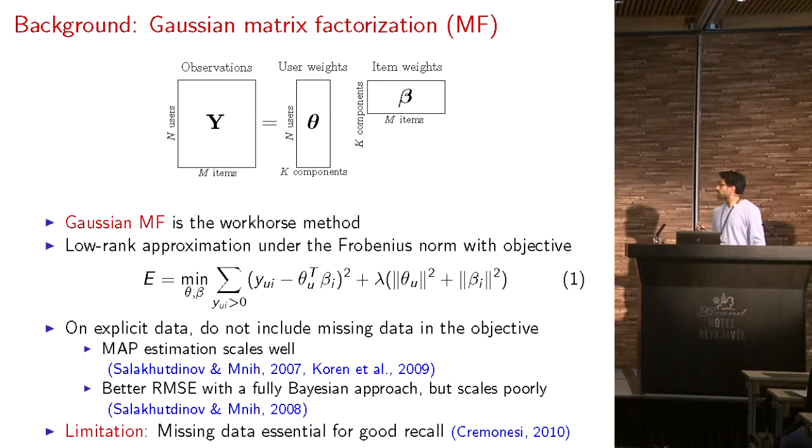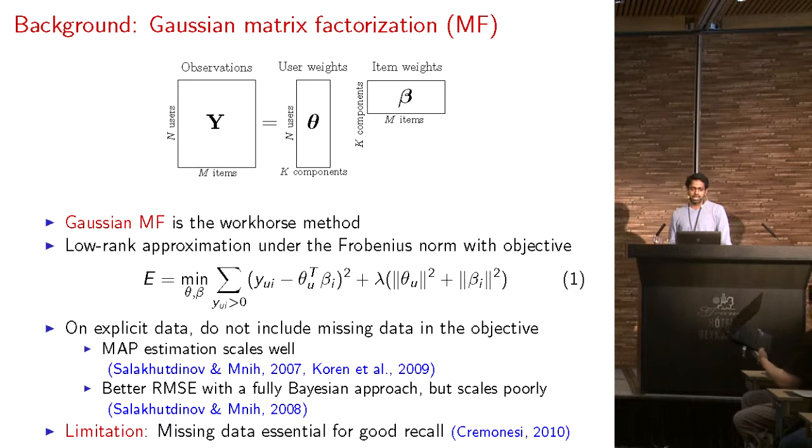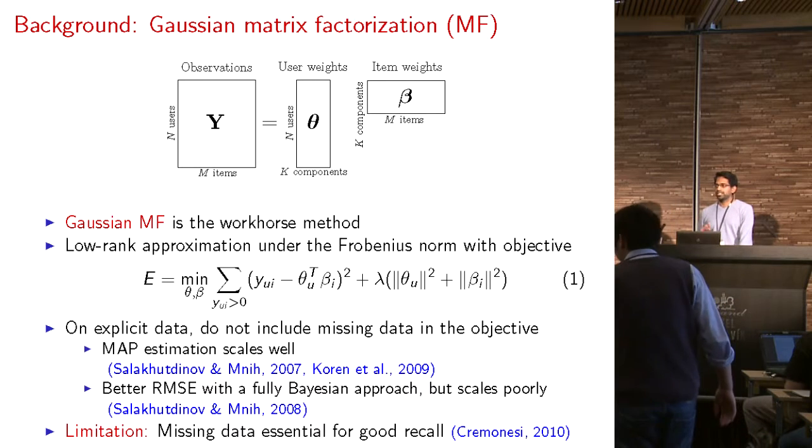A little bit of background. Some of the common approaches are based on matrix factorization. How does matrix factorization work? The idea is to represent the users and items with low-dimensional vectors, each of size K, and the affinity between a user and item is simply the dot product theta_u transpose beta_i. Gaussian matrix factorization is a common approach, where we are optimizing the mean square difference between the observed rating and theta_u beta_i, coupled with quadratic regularization terms.